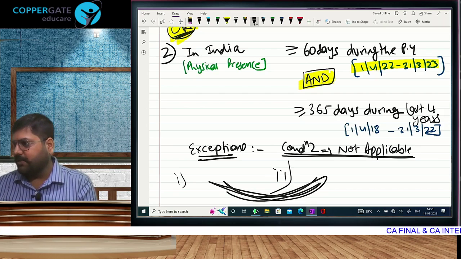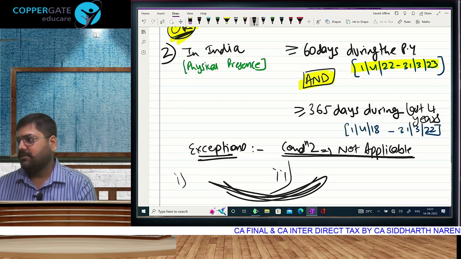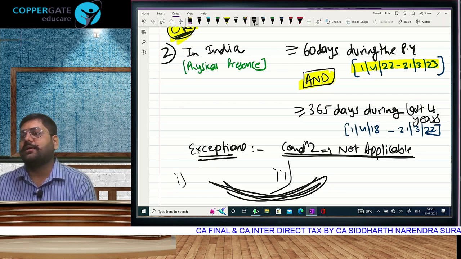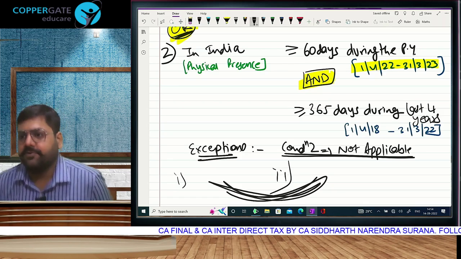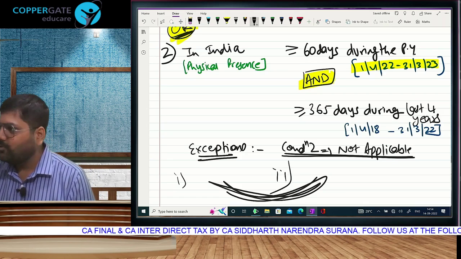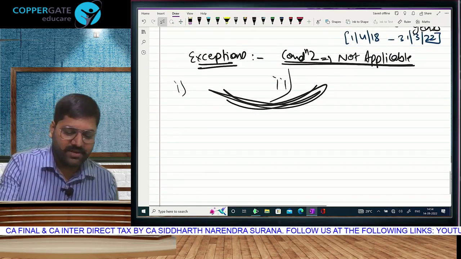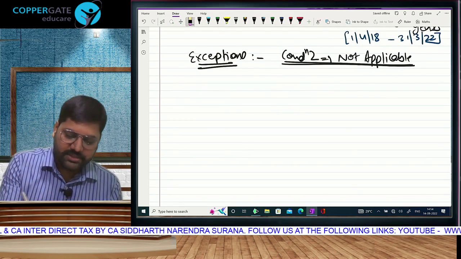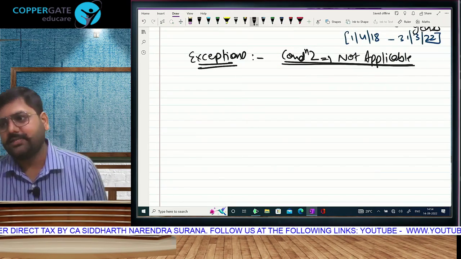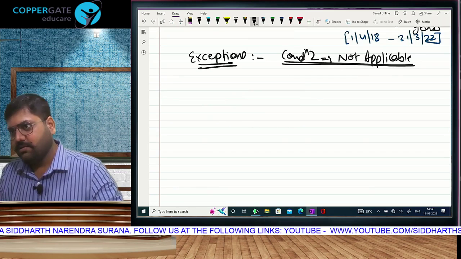Normal people will become resident the moment they touch 60. But you will become resident only after you touch 182. We will not make you resident after 60. We will not tax your global income after 60. We will tax your global income only after 182. Logic? Now, nothing is bigger than logic. You all understood? This one line, just this one line. Falling in the exception means government wants to encourage you. Understood? Why? Logic? So that's great.